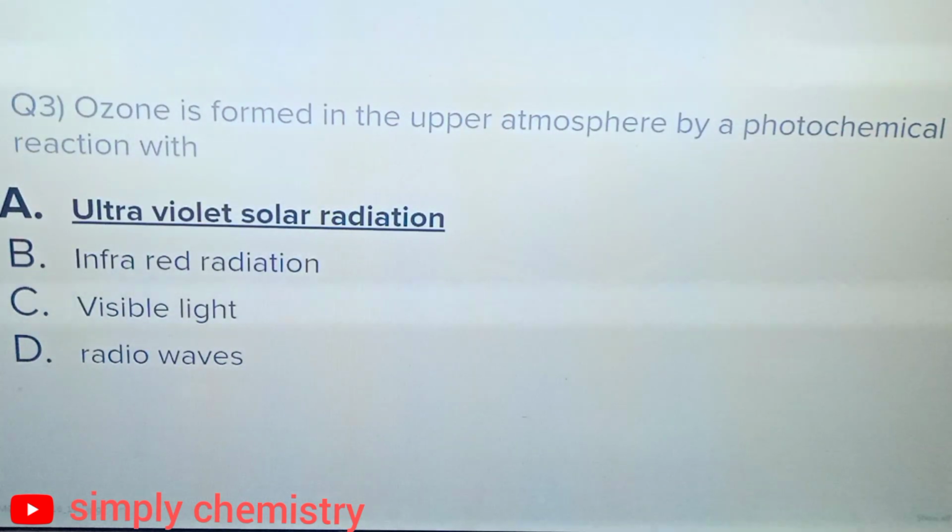Question number 3. Ozone is formed in the upper atmosphere by a photochemical reaction with option A, ultraviolet solar radiation. Option B, infrared radiation. Option C, visible light. Option D, radio waves. And the correct answer is option A, ultraviolet solar radiation.